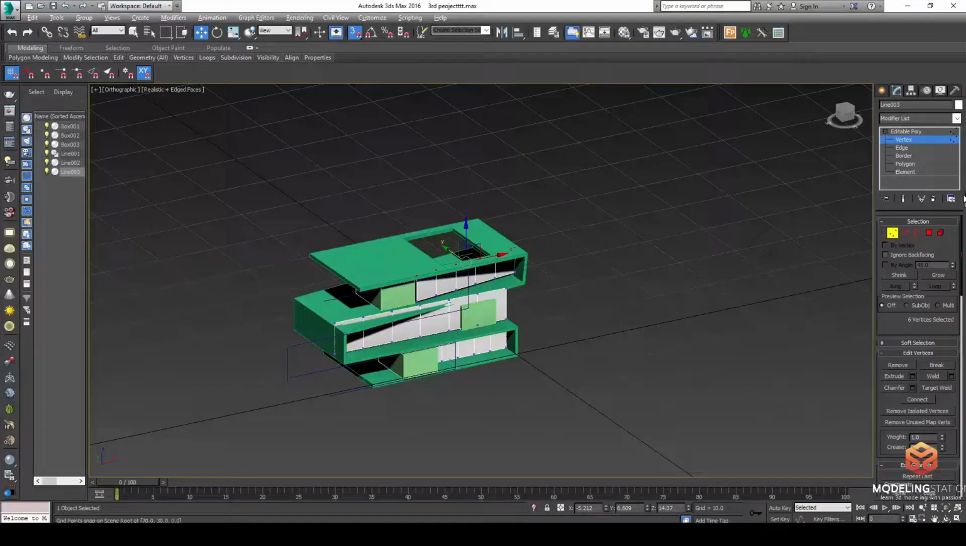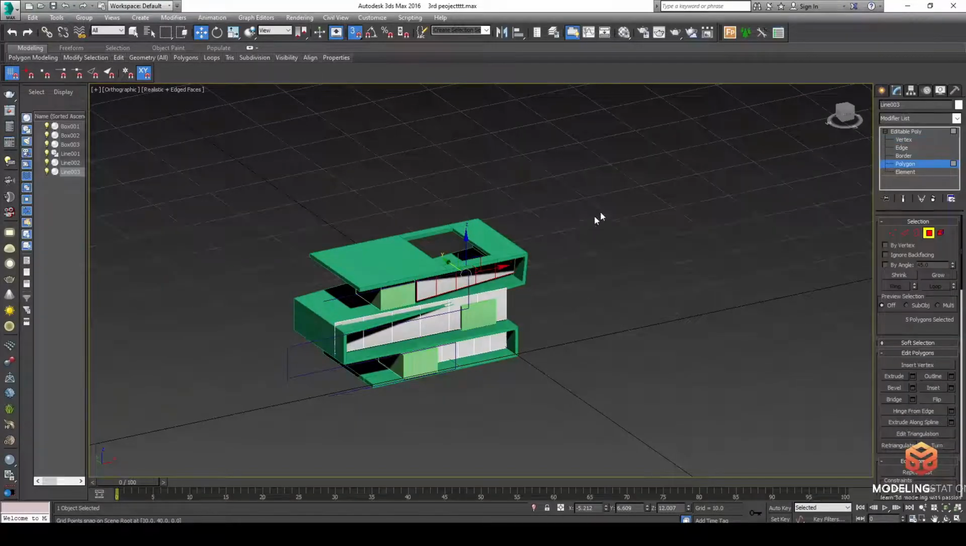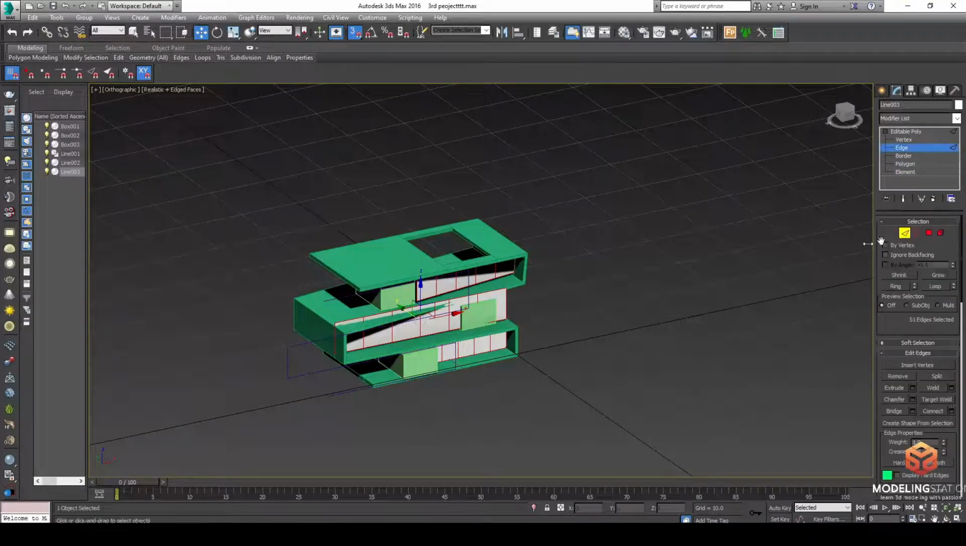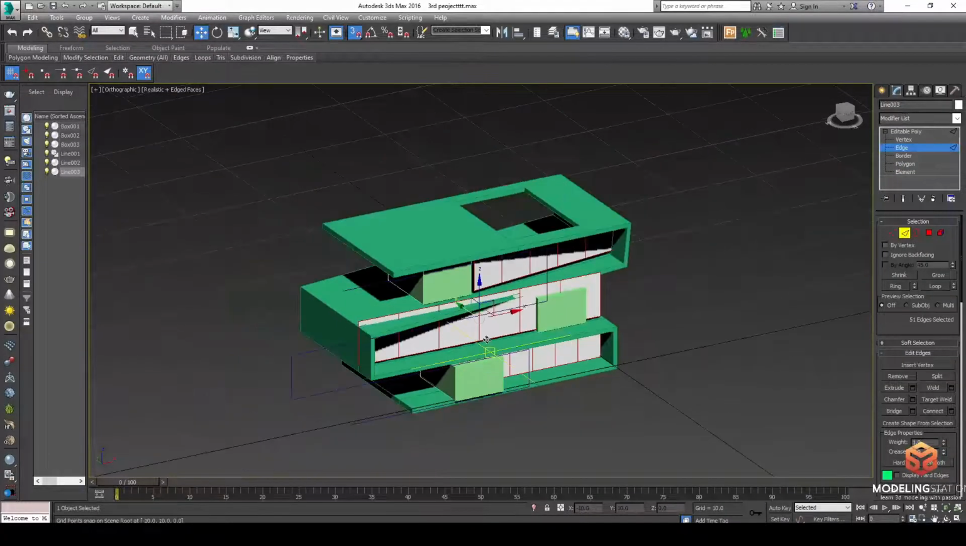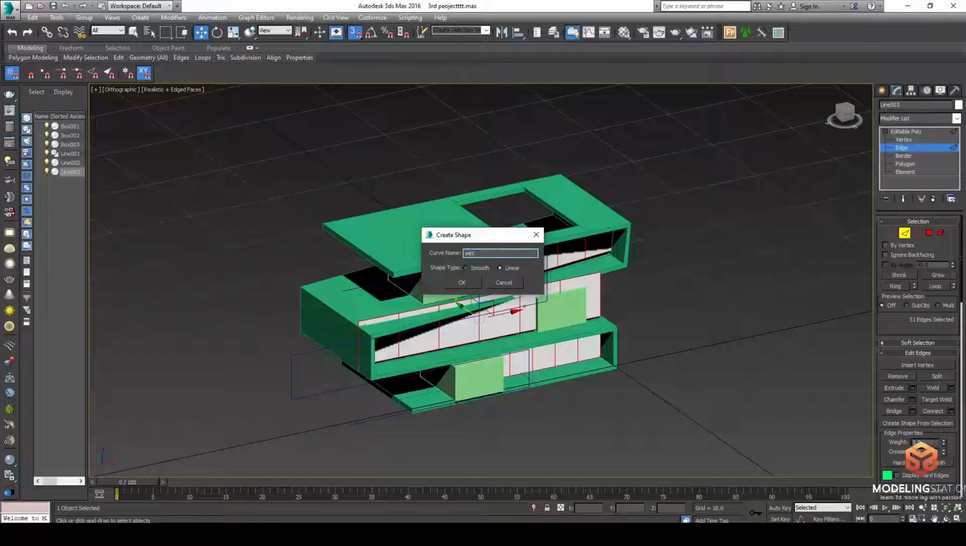Now we'll make the window. So we'll select the polygon, select everything, okay, and then we'll click Control and then the edge. Okay, right click, create shape, window.